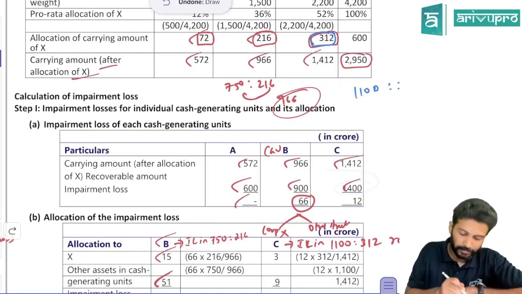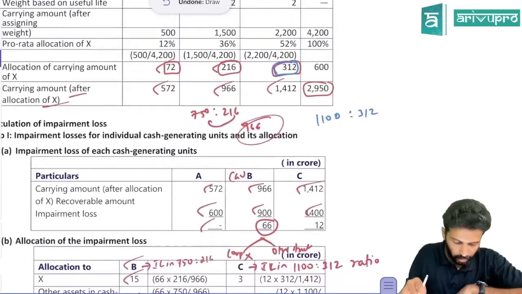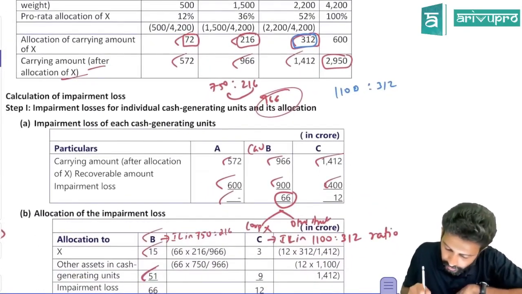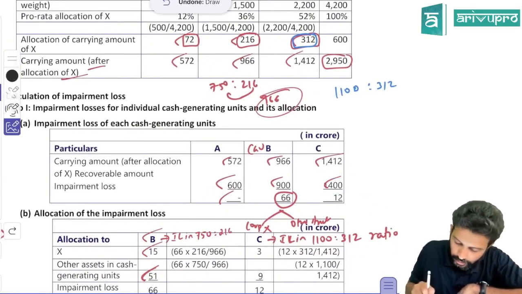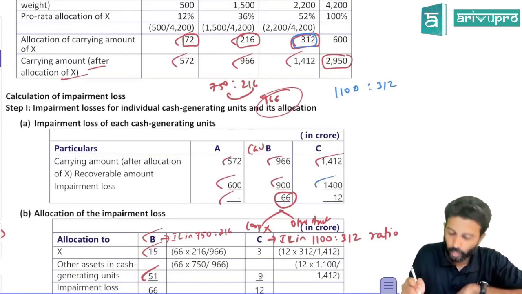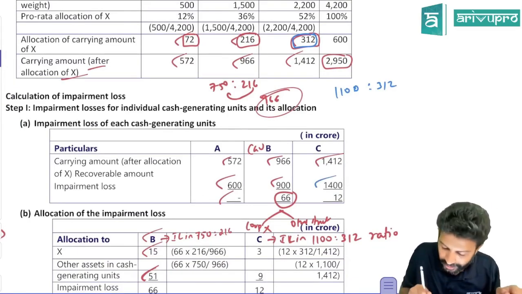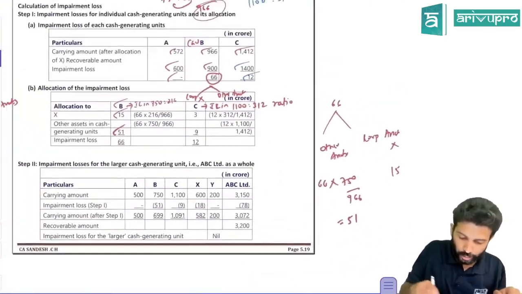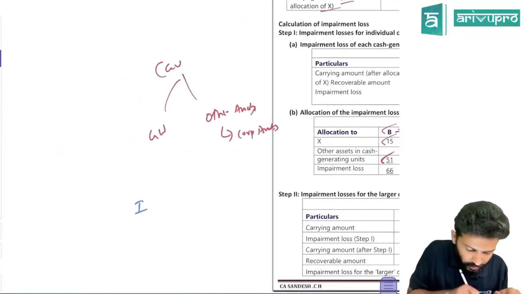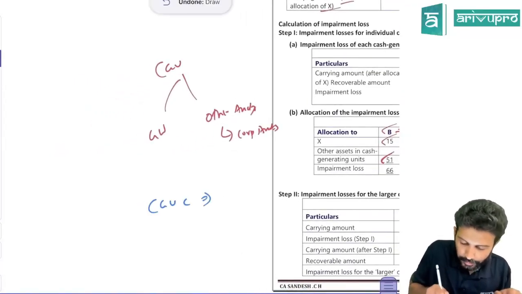Impairment loss, recoverable amount. Oh, they directly gave it. Oh no, this should be recoverable amount. Recoverable amount is 1400. Alignment error, that's all. Carrying amount is 1412, recoverable amount is 1400. So that means there is an impairment loss of 12. So CGU C has an impairment loss of 12.